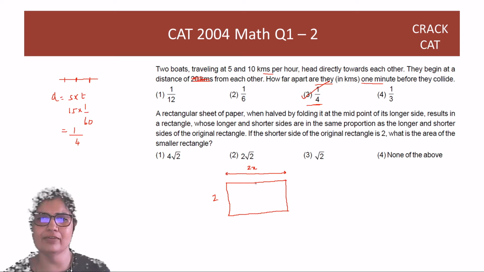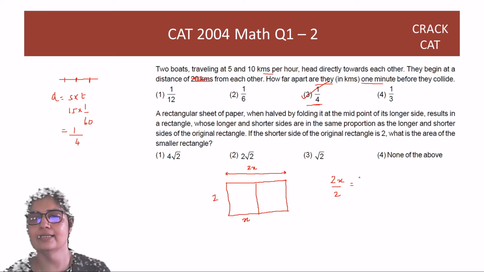When you halve it, this becomes x. So the ratio of 2x by 2 is the same as, now 2 is the longer side, x is the shorter side, the ratio of 2 over x. So you'll get 2x square is equal to 4 and x is equal to √2.